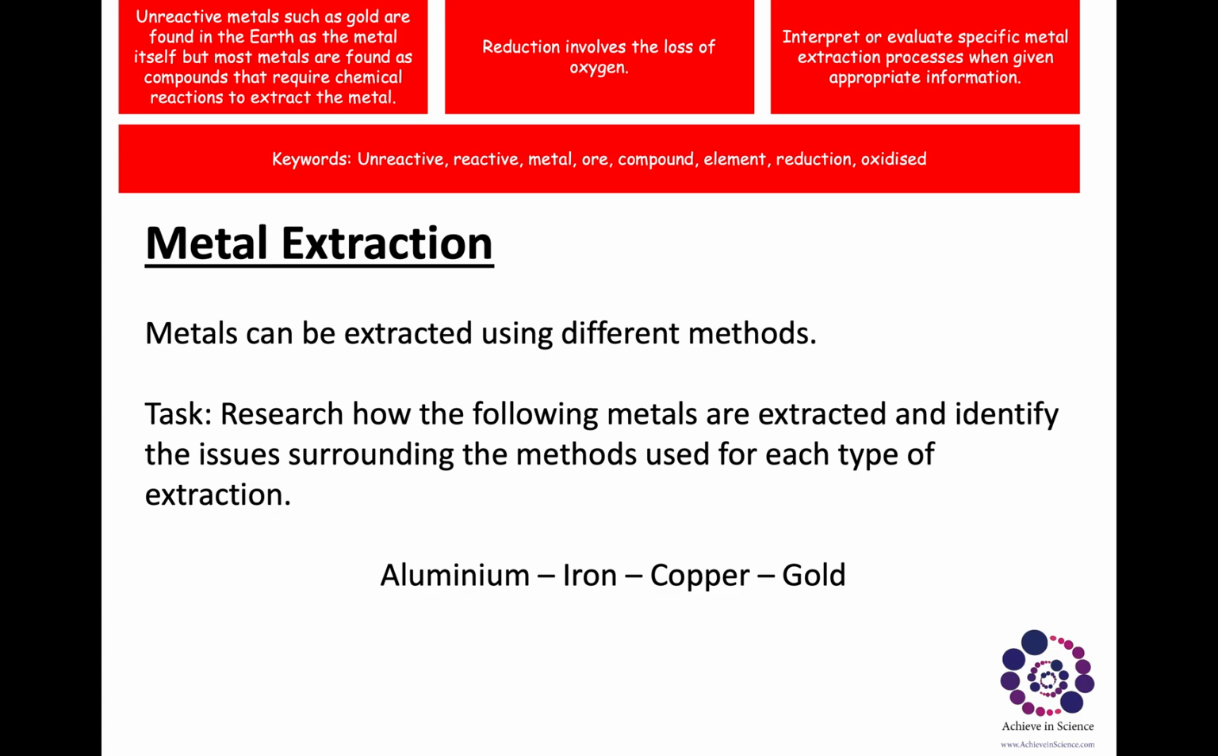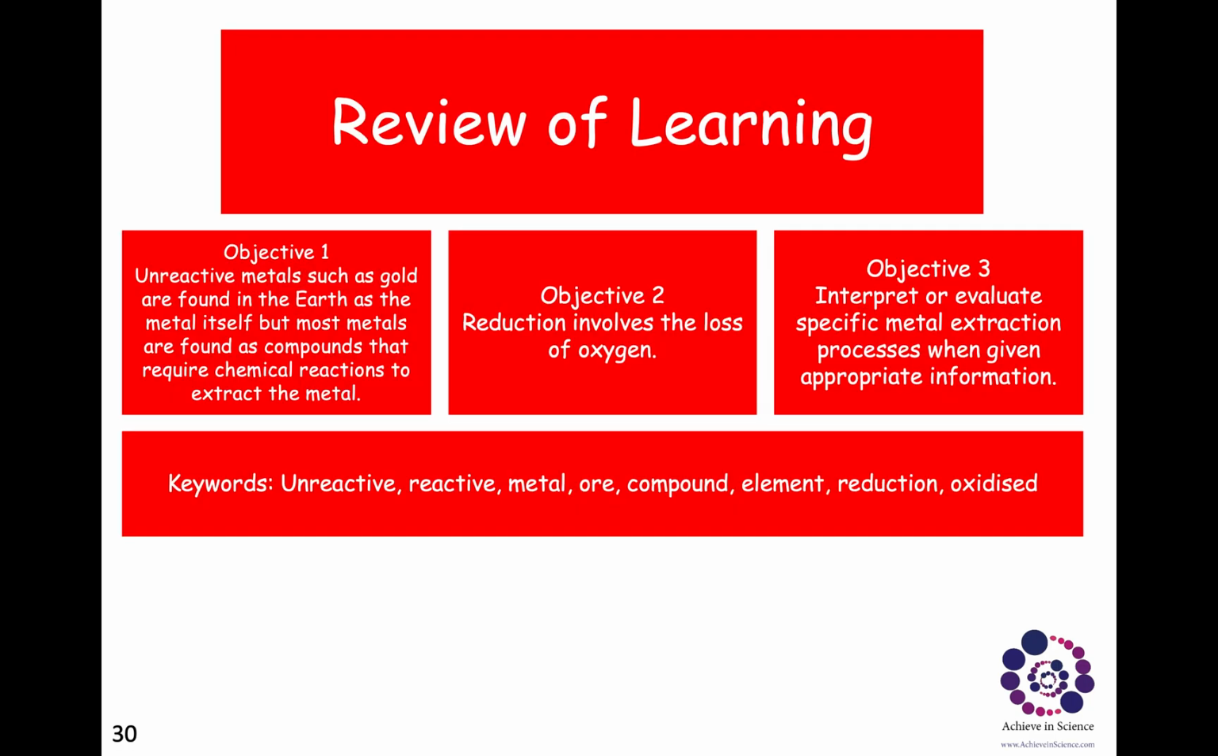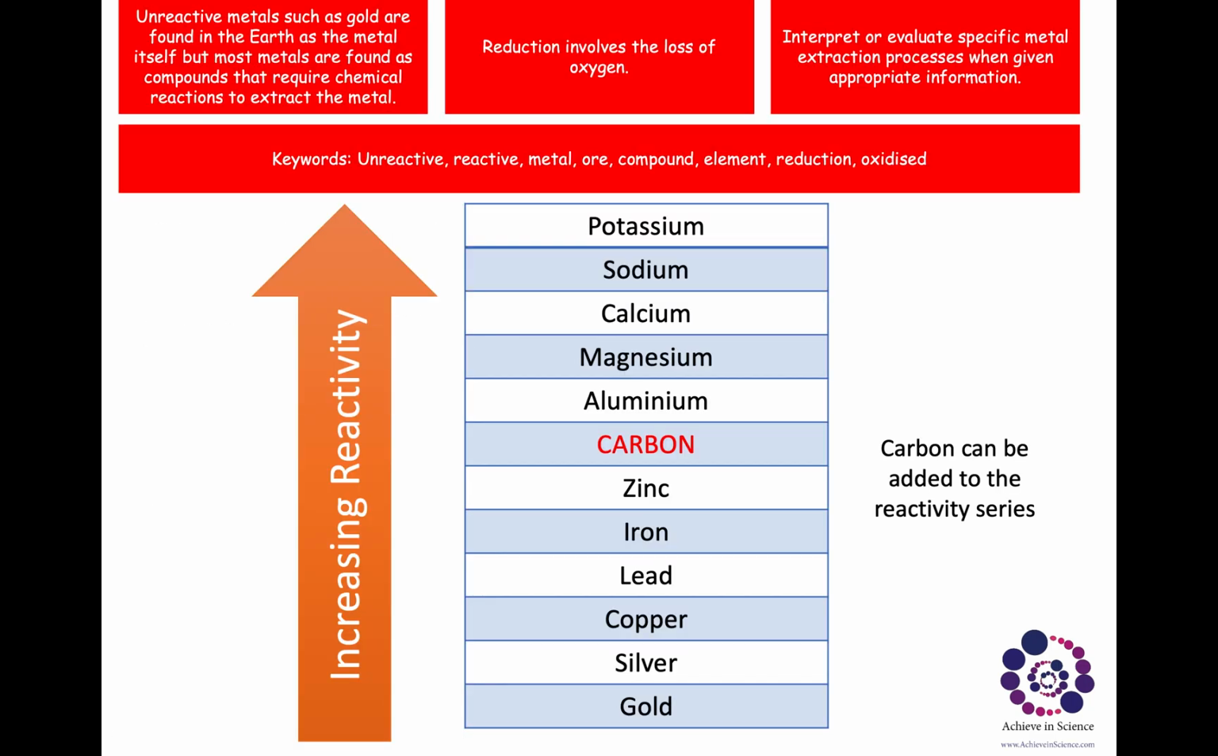So what I want you to do is find out yourself how metals can be extracted using different methods. I want you to research how the following metals are extracted and identify the issues surrounding the methods used for each type of extraction. I want you to research aluminium, iron, copper, and gold: how they're extracted and the issues surrounding that. Then I want you to email me outlining what you've learned. You can either email me, or you can get your parents to send me a text message to tell me what you've learned.